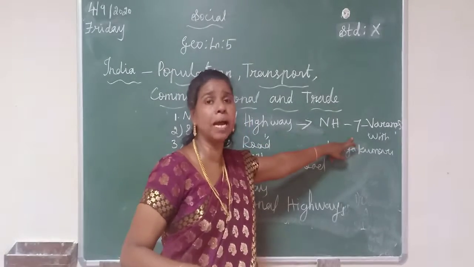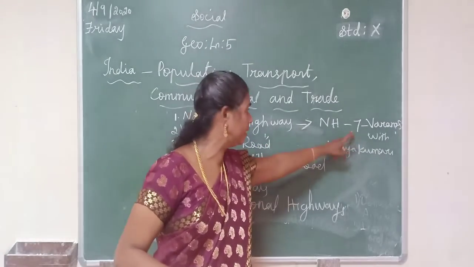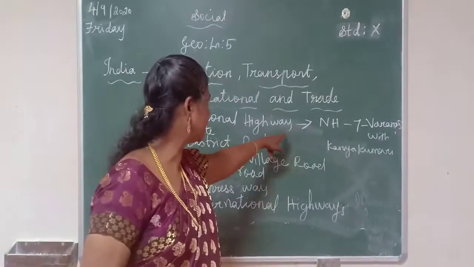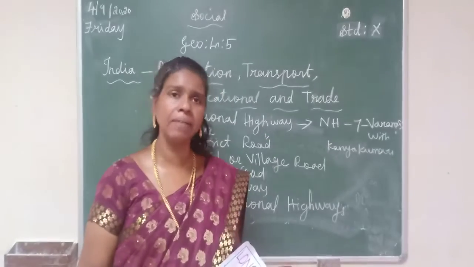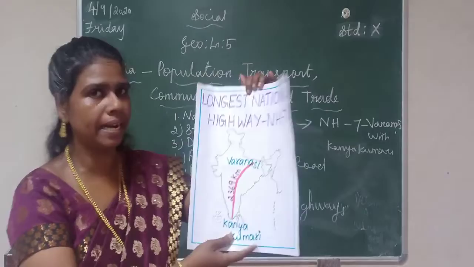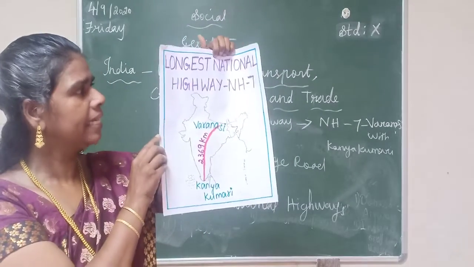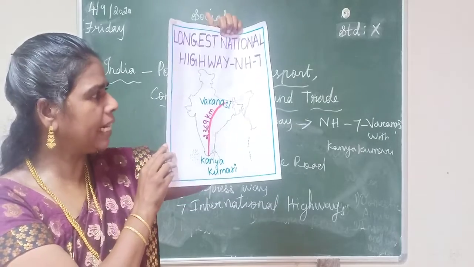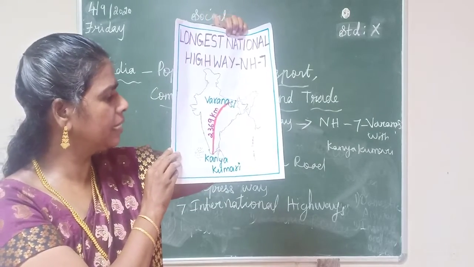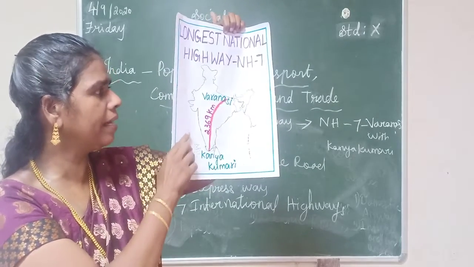One word question and map question. It is very, very important. See here students, see the map. The longest national highway is NH7. It runs from Varanasi to Kanyakumari.